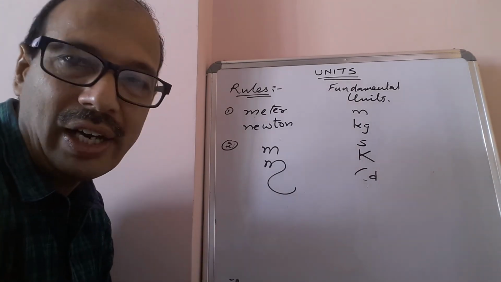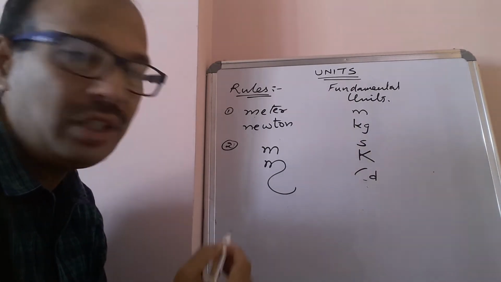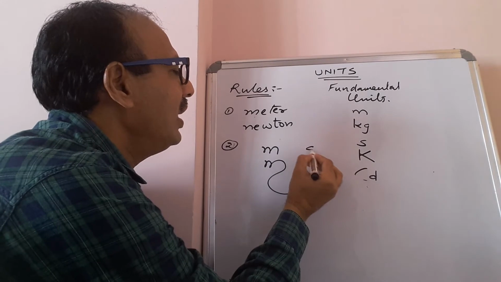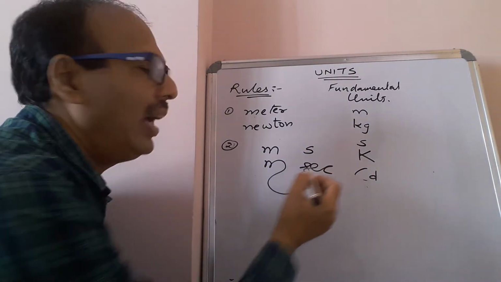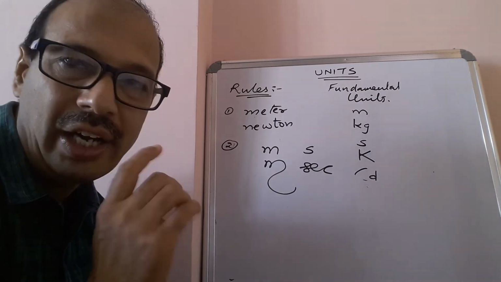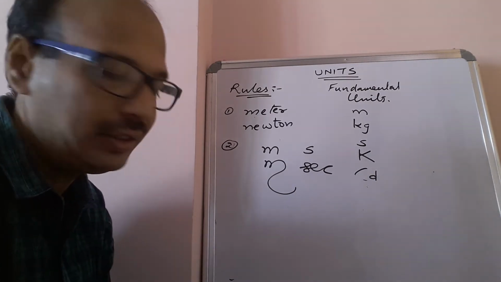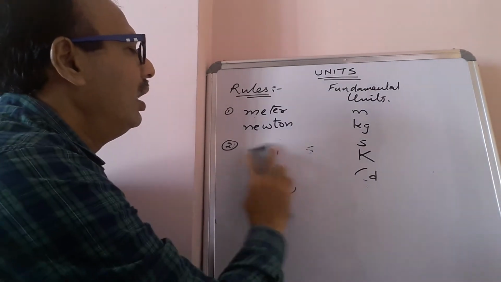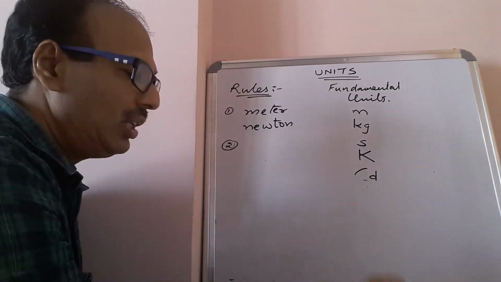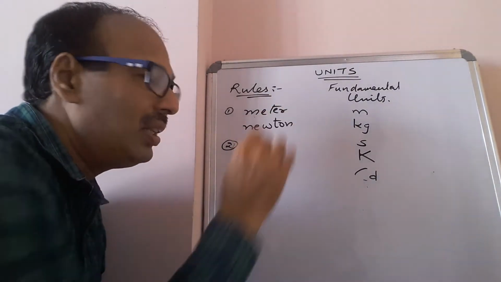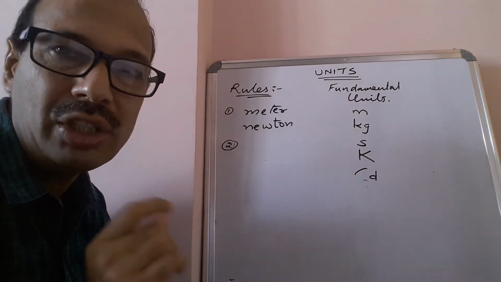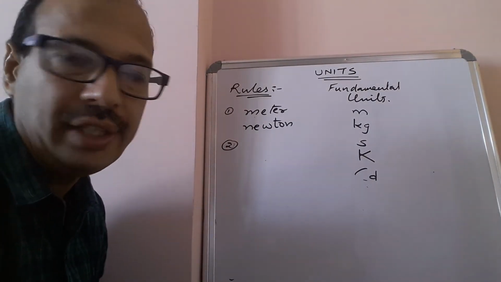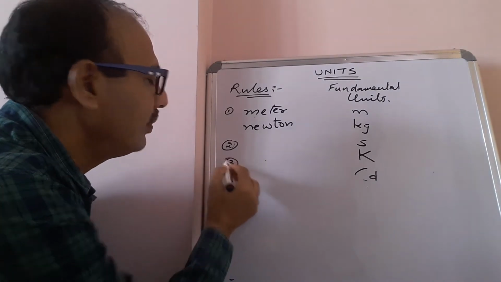Some people write such things, which you shouldn't. Second is small s only. Some people write sec in cursive handwriting. Should not write that. So the second rule is, the symbols should be written as in the tabular form. They should not be modified. Third rule.